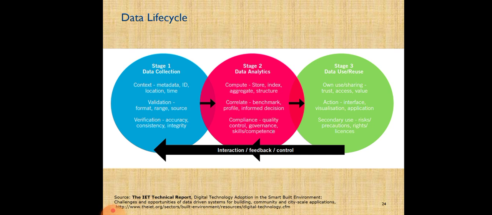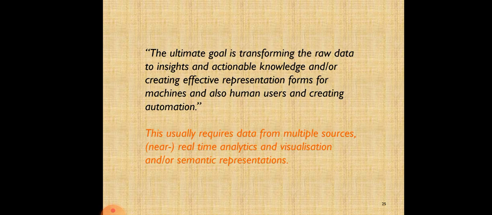Data life cycle: there are various stages, the collection, analysis and data use and reuse, which is a reverse flow in the interaction, feedback and control. The ultimate goal is transforming the raw data to insight and actionable knowledge, and creating effective representation for machine and human users, and creating automation. This usually requires data from multiple sources, real-time analytics, visualization and semantic representations.